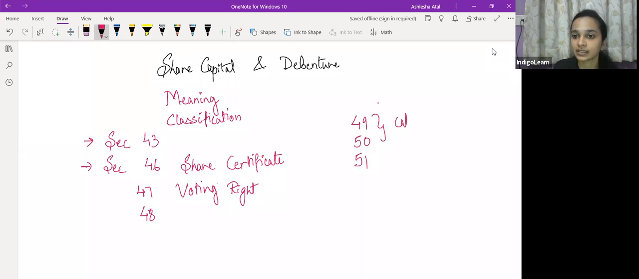ये कॉल्स की बात करते हैं, शेयर्स पे जो कॉल्स होते हैं in order to call in the money which is payable on shares from the shareholders. So section 49 और 50 में हम वो देखेंगे. Section 51 talks of payment of dividend, it is related to dividend, सो सेक्शन 51 में वो बात करेंगे, और proportion of dividend to be very precise.